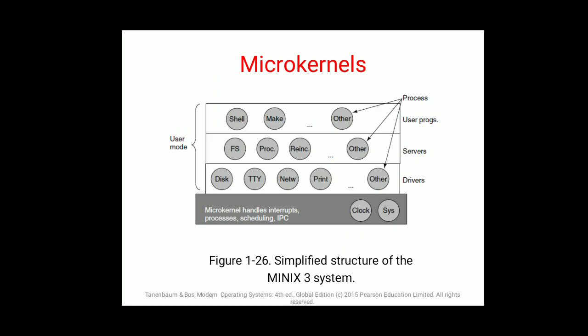Now specifying the microkernel, there is a kernel mode as well as user mode, but microkernels only contain code that must execute in kernel mode. It is the second part of the operating system, not the first part of the operating system.